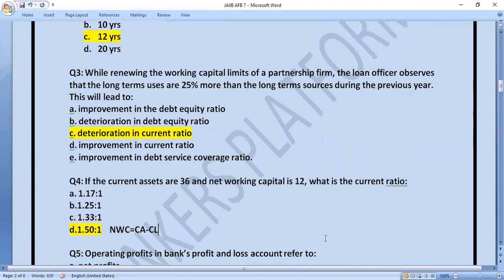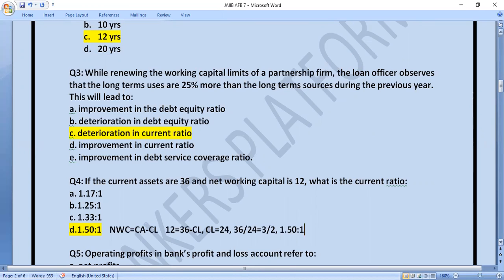By using this formula, friends, you will be able to get it, because here net working capital is 12. 12 is equal to 36 minus current liability, and by this you will get the current liability as 24. Then current asset 36 divided by 24 is equal to 3 by 2, and that will be 1.50 is to 1. So in this way you can calculate this.